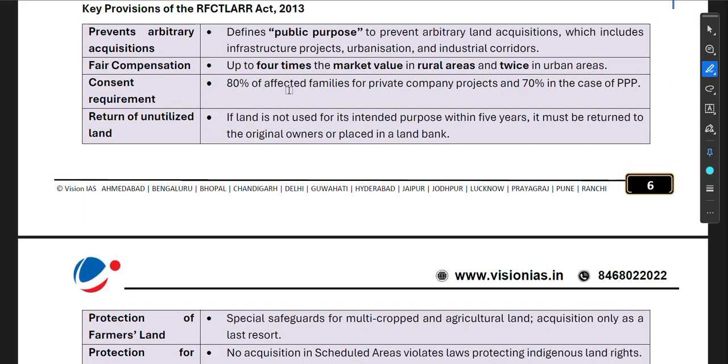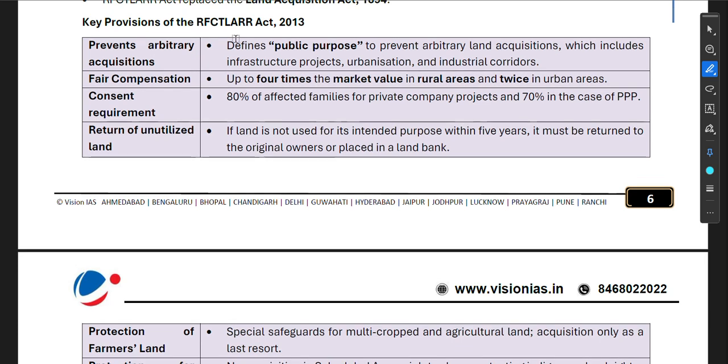Now, what are the key provisions of the RFCTLARR Act? So, it prevents arbitrary acquisitions. It defines public purpose to prevent arbitrary land acquisitions, which includes infrastructure projects, urbanization, and industrial corridors. So acquisition of land can happen only for the public purpose.